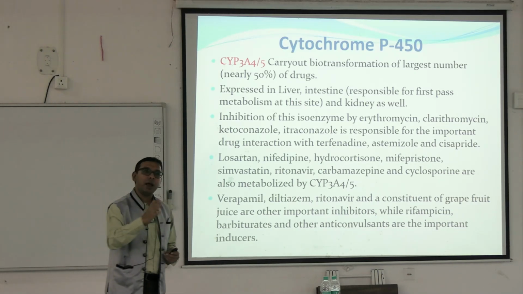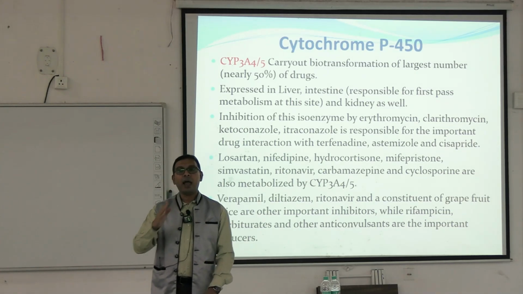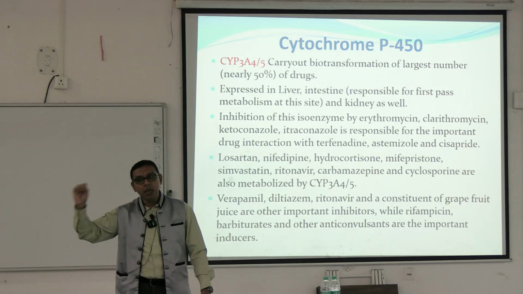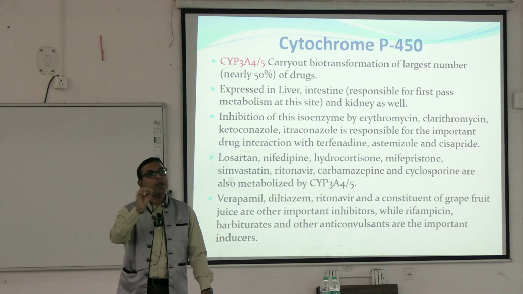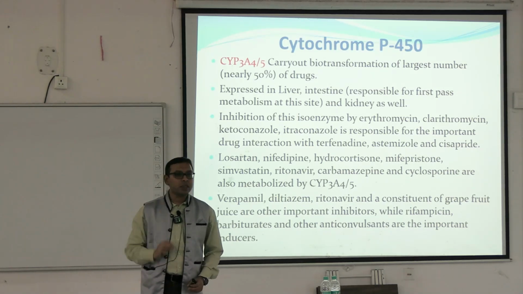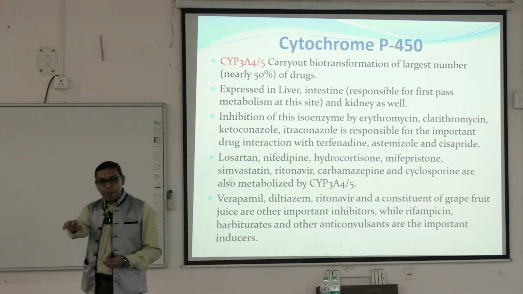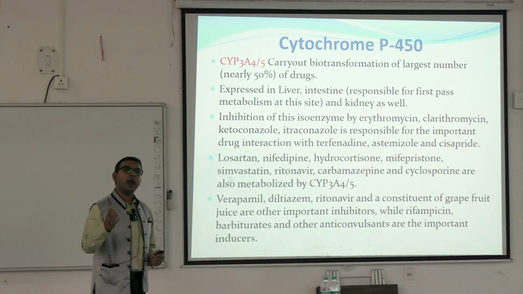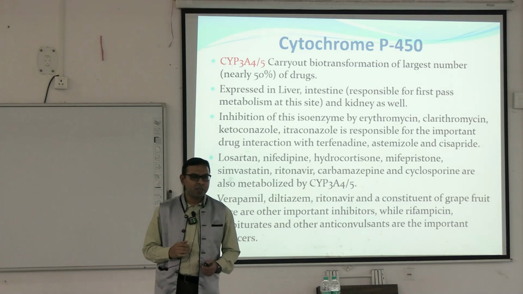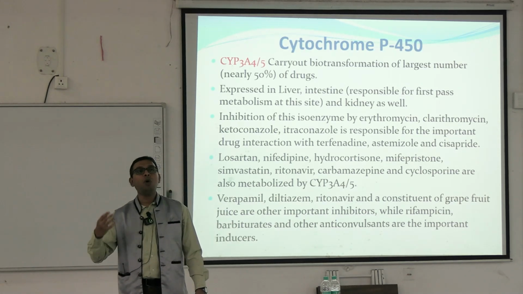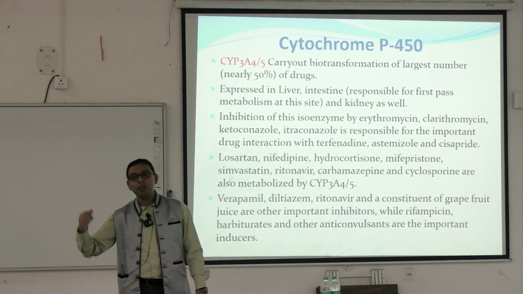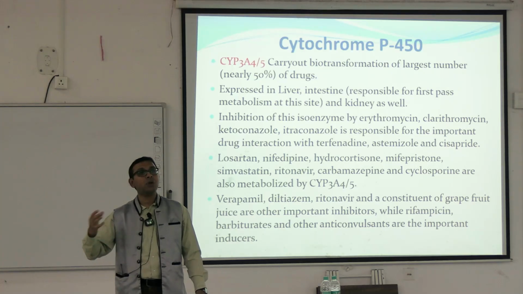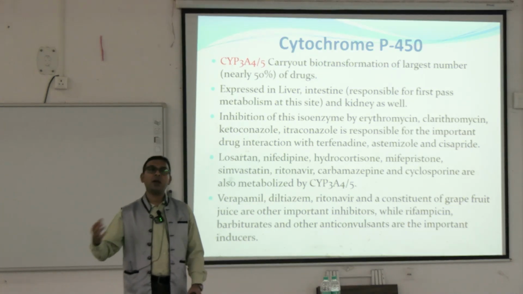And there are different types of drugs that can act as a cytochrome P450 inhibitor or cytochrome P450 inducer. So when we are prescribing, for example, 3 drugs, and within these 3 drugs, one drug can induce the cytochrome P450 system, and that's why there may be more metabolism. And another drug is also metabolized by that system. So there may be some subtherapeutic effect. That drug cannot act.